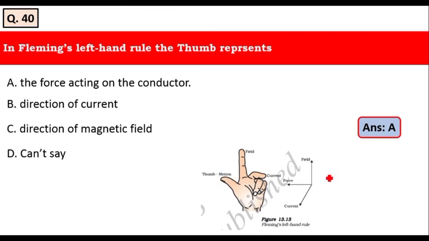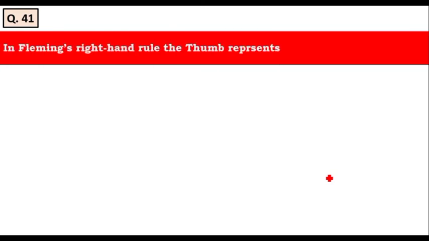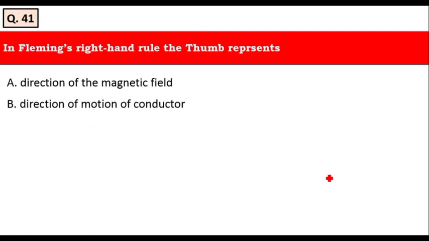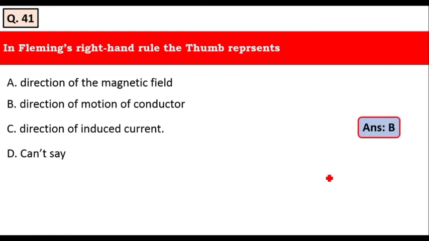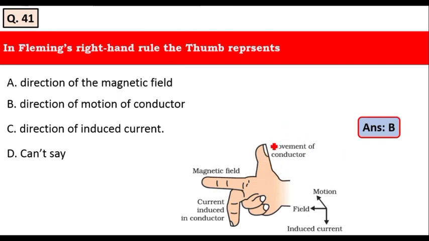The next question is, in Fleming's right hand rule, the thumb represents: direction of the magnetic field, direction of the motion of the conductor, direction of the induced current, can't say. Yes, it is the direction of the motion of the conductor. The thumb represents the direction of motion of the conductor. The first finger, or forefinger, represents the magnetic field. Then the second finger, the middle finger, represents the current induced in the conductor. For this question, it is option B, that is the direction of motion of the conductor in the thumb direction.